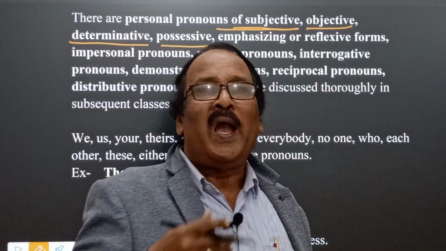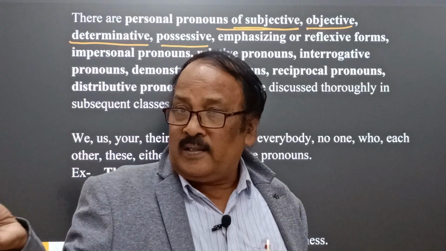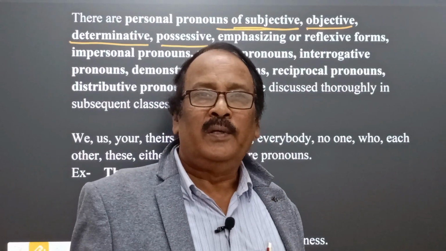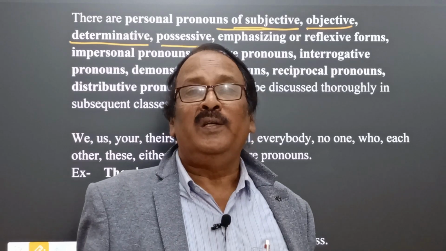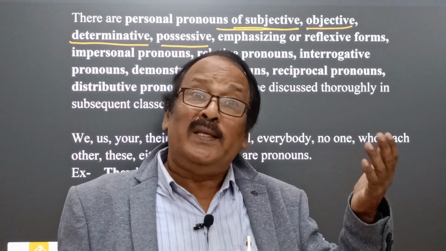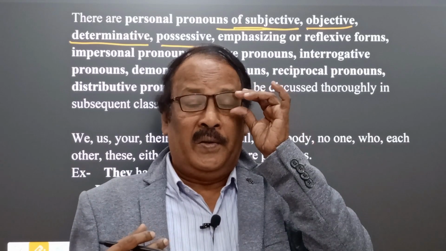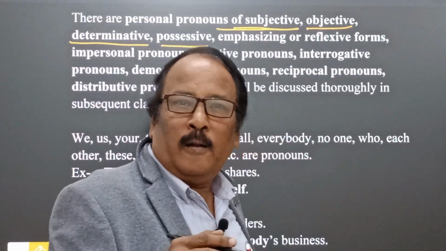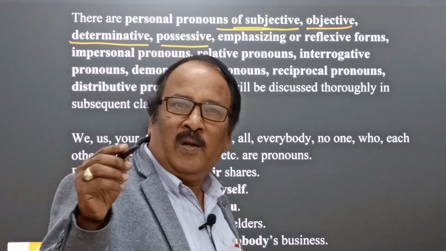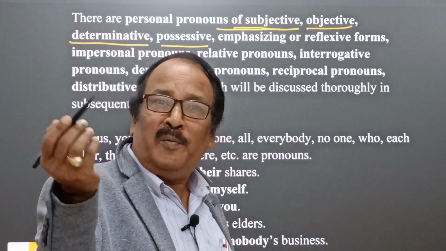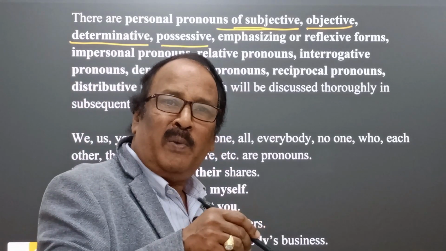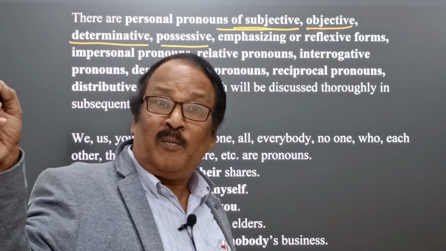This school is mine. This house is ours. This nation is ours. We have to build it. So you listen, this is the possessive factor. This pen is Raju's. It means Raju is the owner of this pen. This is a noun in the possessive form.